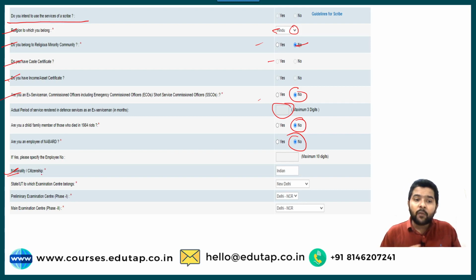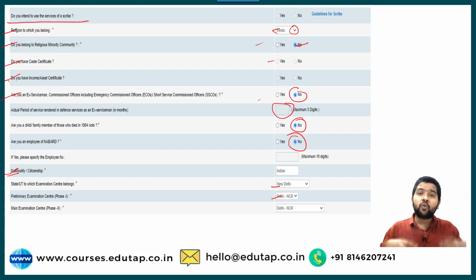Then, the state to which the examination center belongs. Guys, you need to choose the center of the examination for the preliminary stage as well as for the main stage. Like I have chosen New Delhi. For the preliminary, it is highlighted as Delhi NCR. There will be options, and for the main examination there will again be options from which you can choose the respective center for your mains examination.